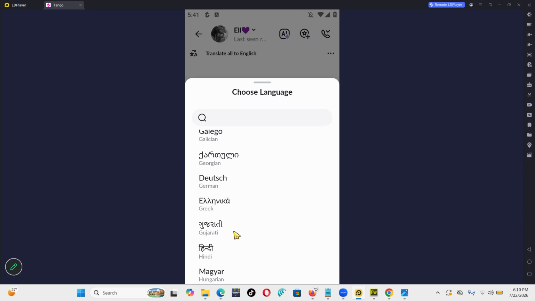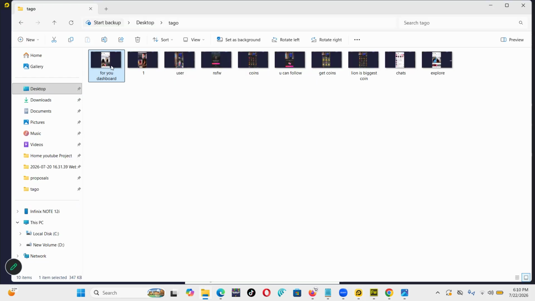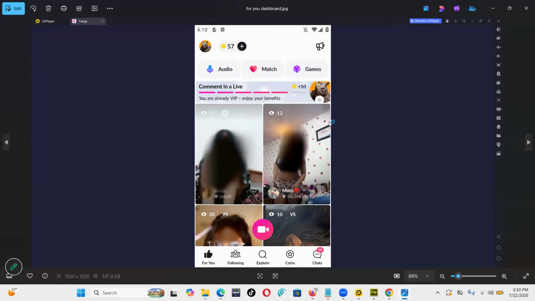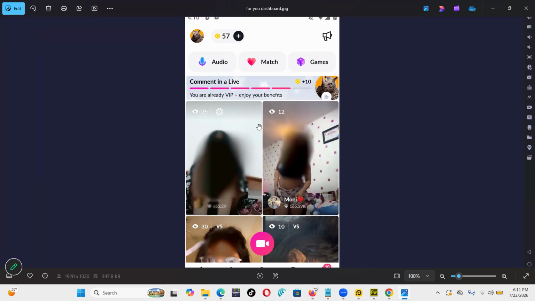So after installing, the app looks like this. I'm going to use screenshots. The reason is it's a bit tricky to explain this app live because there's some content which is kind of adult content, which I can't really show live. So for some of these pages I took a screenshot so that I can easily explain them to you well.